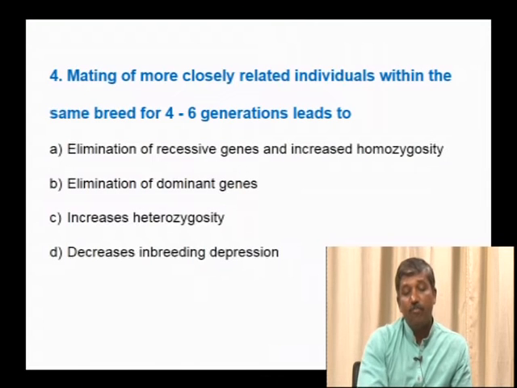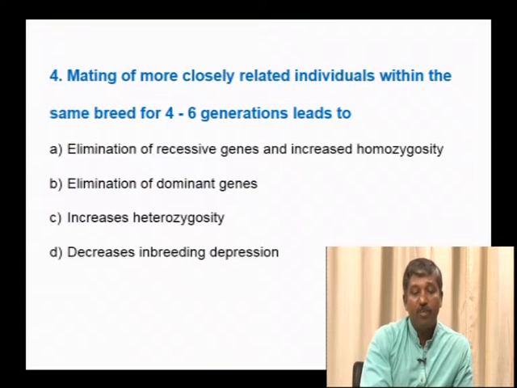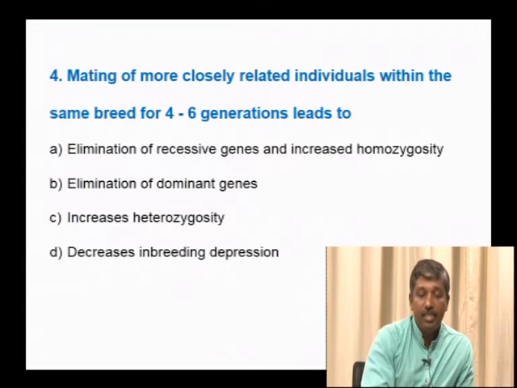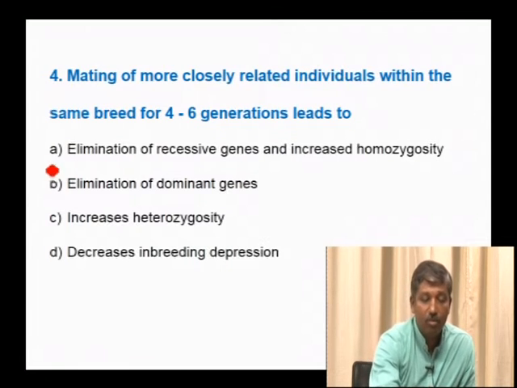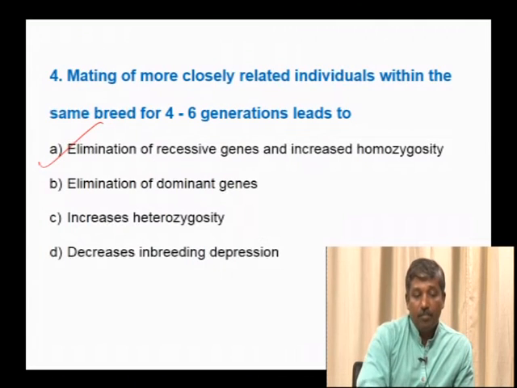The next question: mating of more closely related individuals within the same breed for 4 to 6 generations leads to. Since it is an inbreeding process, inbreeding always increases homozygosity and eliminates recessive genes. So the objective of inbreeding is elimination of recessive genes and increasing homozygosity, not elimination of dominant genes, increasing heterozygosity or decreasing inbreeding depression. Inbreeding depression is actually a disadvantage. Hence, elimination of recessive genes and increased homozygosity is the correct option.